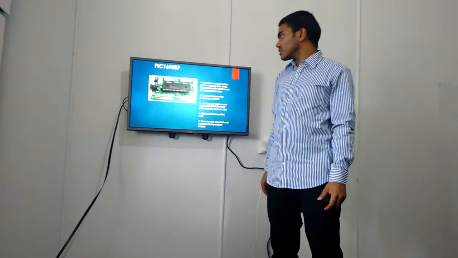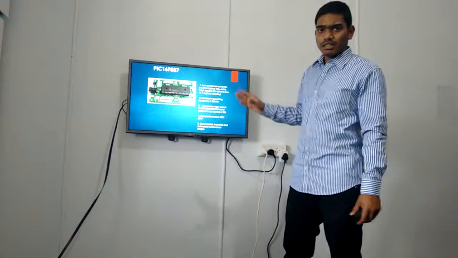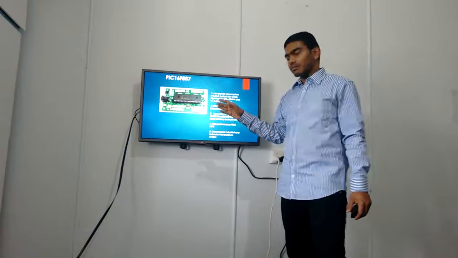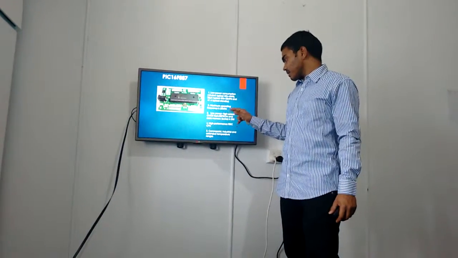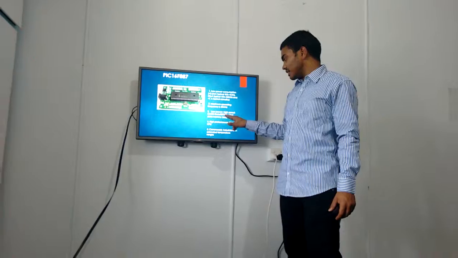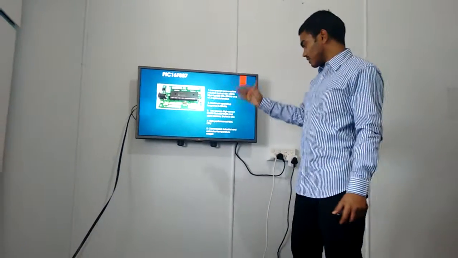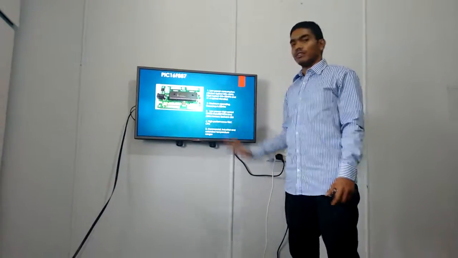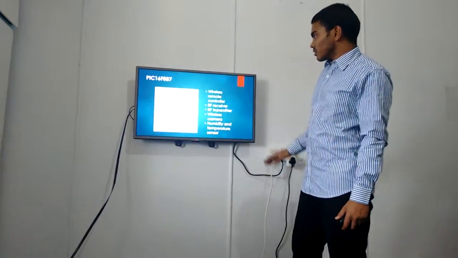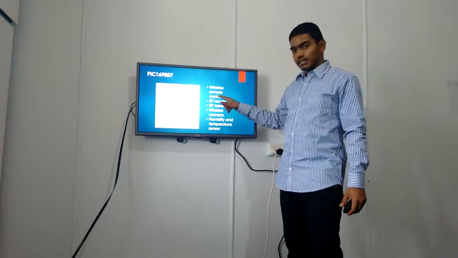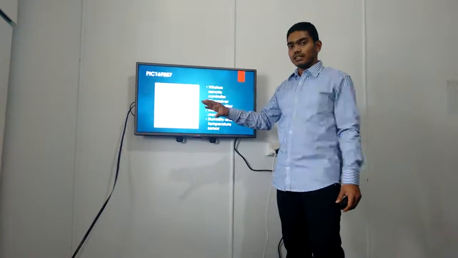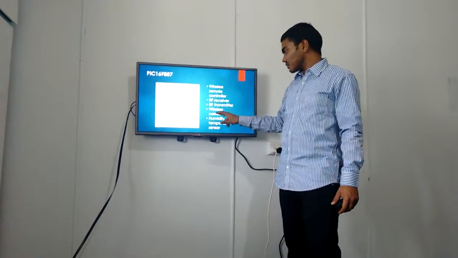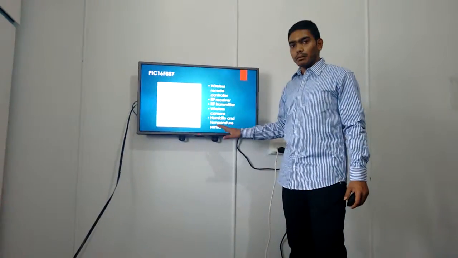And the PIC 16F887. This is also similar to the AVR Atmega, but its power consumption is low compared to the AVR Atmega, which has higher power consumption. It has high speed, and the EEPROM data memory is 256 bytes. It is used for commercial and industrial temperature ranges. So this is my PIC microcontroller. It has wireless features, the same as the previous microcontroller. It also uses a wireless remote controller, RF receiver, RF transmitter, wireless camera, and humidity and temperature sensors.